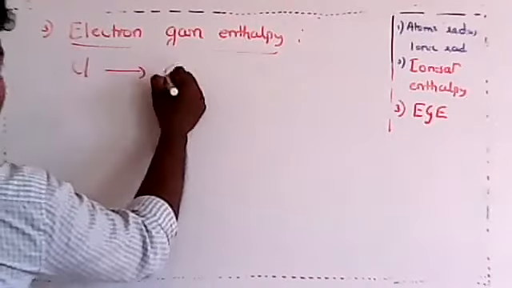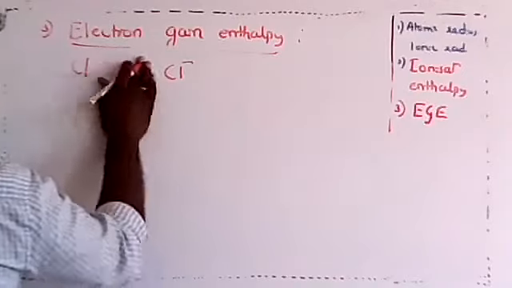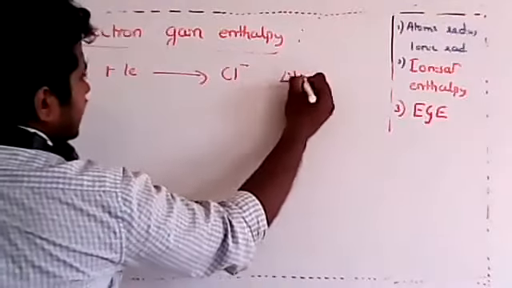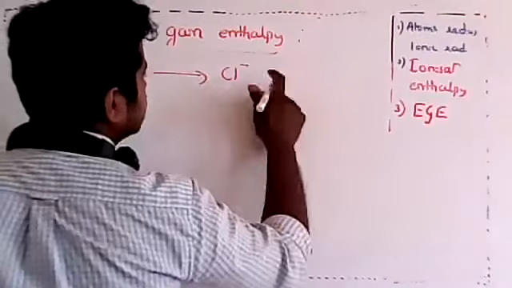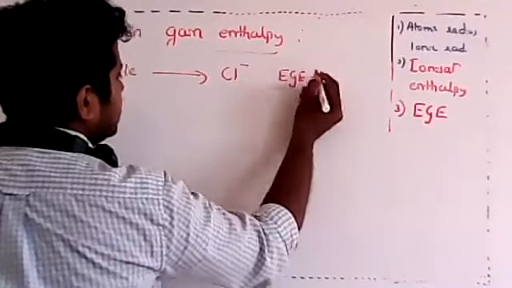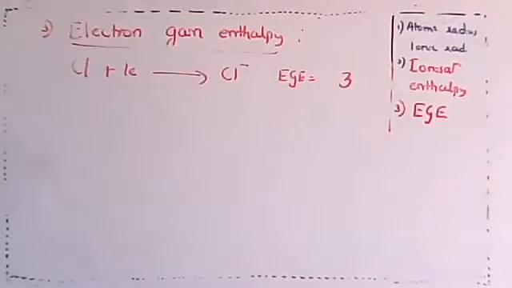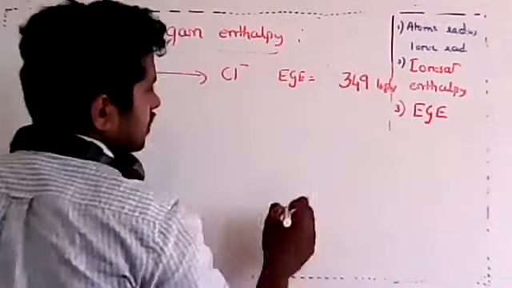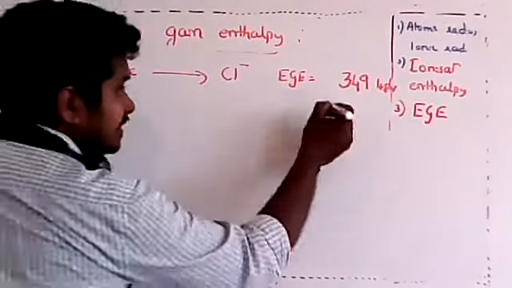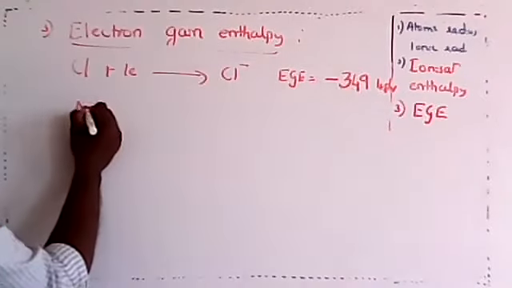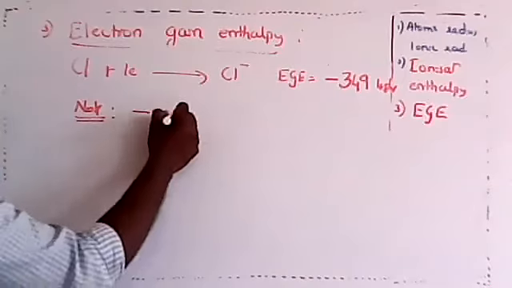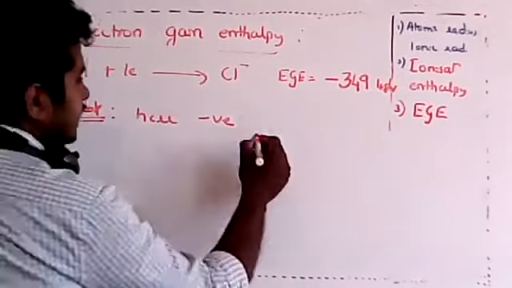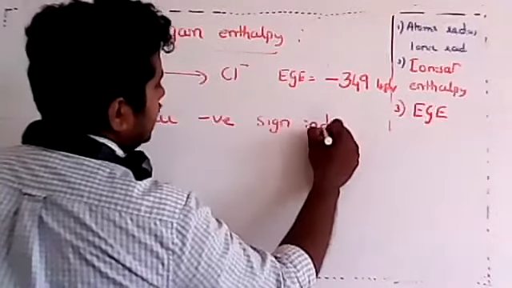Cl, you make it a Cl minus by giving one electron. It has taken one electron to become Cl minus. Now delta H, or change in enthalpy, or I'll write electron gain enthalpy, EGE, is actually, when you measure, coming out to be 349 kilojoule per mole. Got it? Dear students, is that clear? But with a negative sign. So very important. I'll just write here only: negative sign indicates.